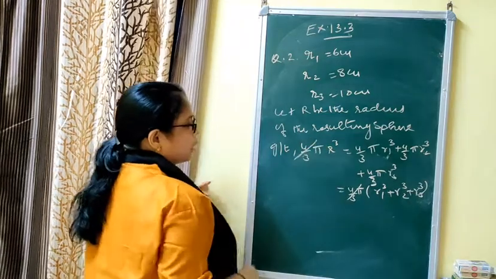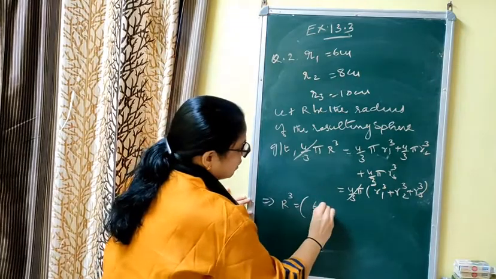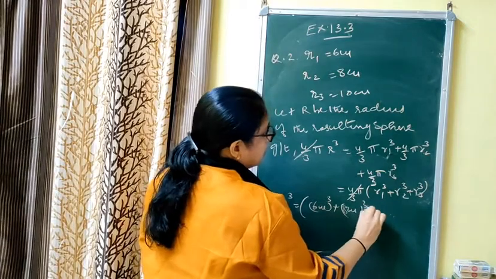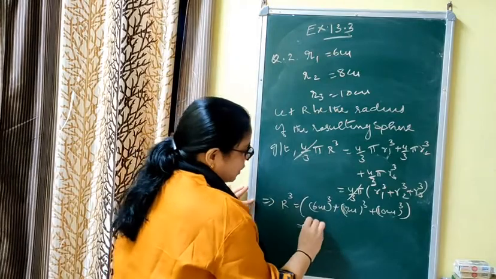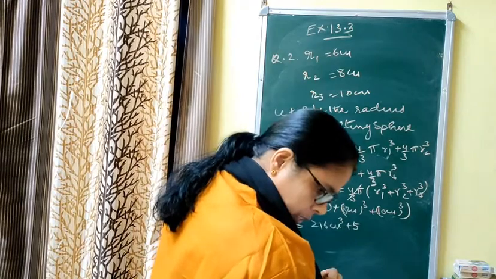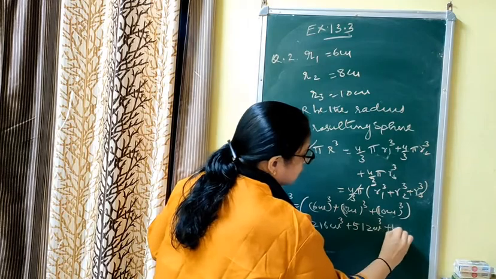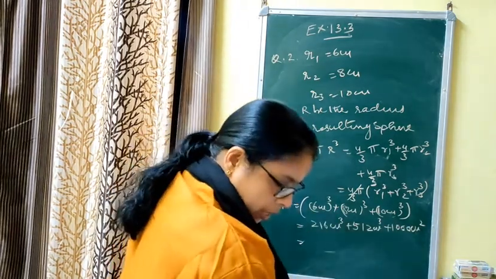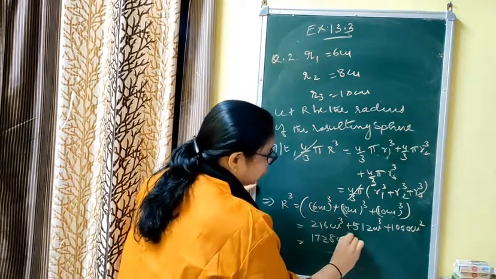4 by 3 pi is cancelled, which implies r cube is equal to r1 is 6 centimeter whole cube plus r2 is 8 centimeter whole cube plus r3 is 10 centimeter whole cube. That is, 6 cube is 216 cm cube, plus 8 cube is 512 cm cube, plus 10 cube is 1000 cm cube. If you add these three, 216 plus 512 plus 1000 is equal to 1728 cm cube.